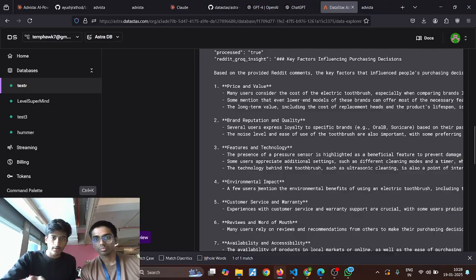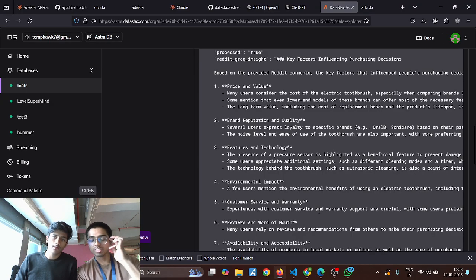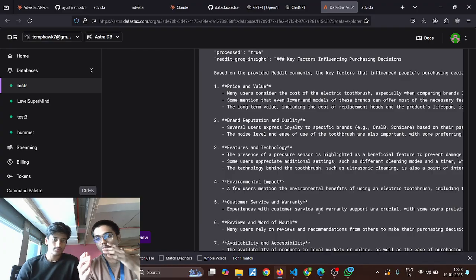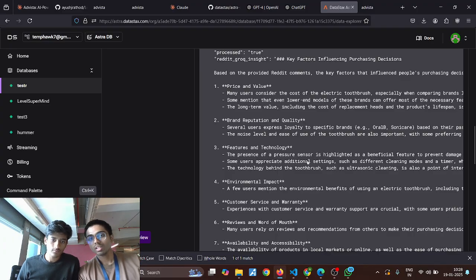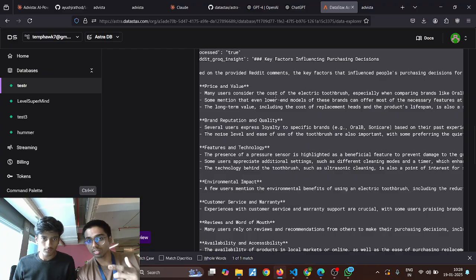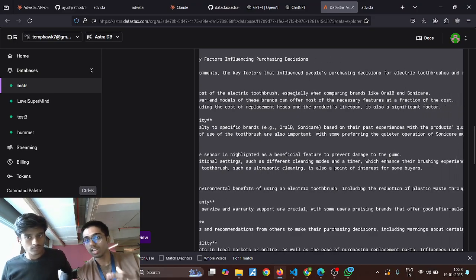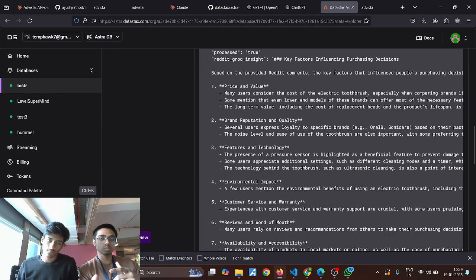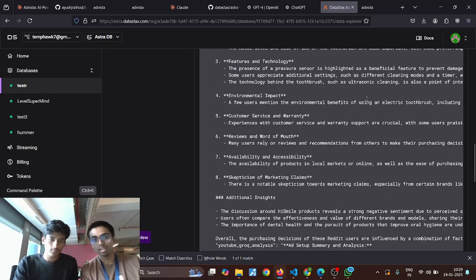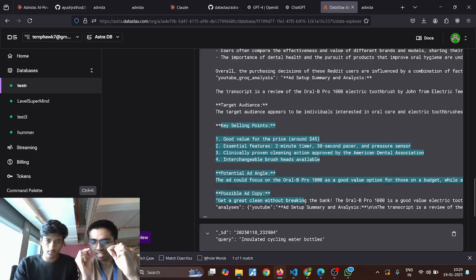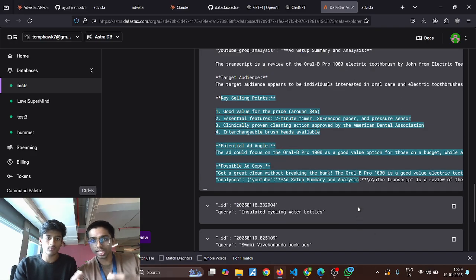As you can see, with this specific insight, we can see that these were the triggers and these were the pain points which led users to go for this specific toothbrush. You can see the price and value. The model considers that many users thought that the cost of electric toothbrushes was high, especially comparing brands like Oral-B and Sonicare. So the model will understand that users are talking about Sonicare and Oral-B, and it will go through the whole discourse and understand what are the exact pain points through which the users had to change between these brands.